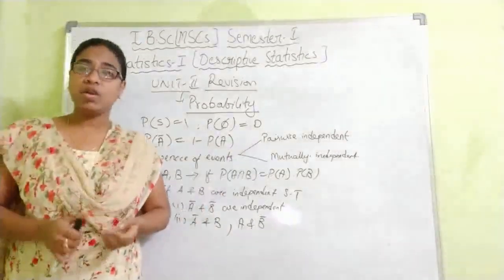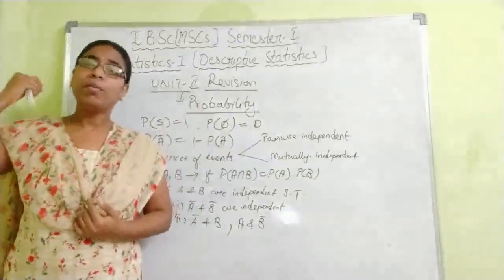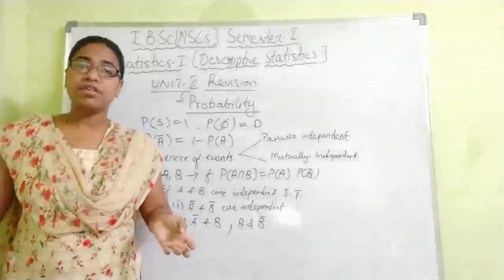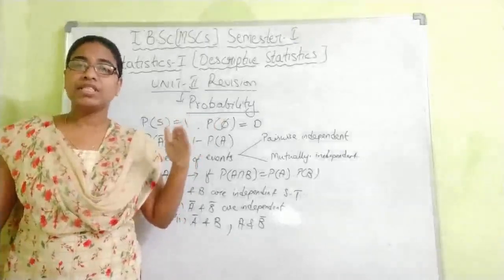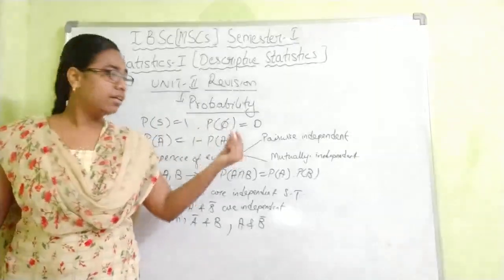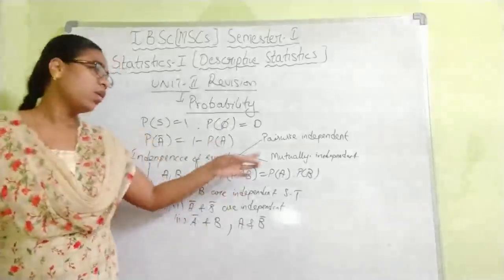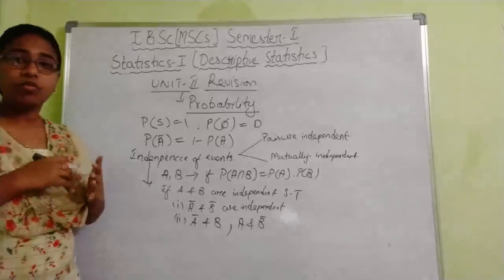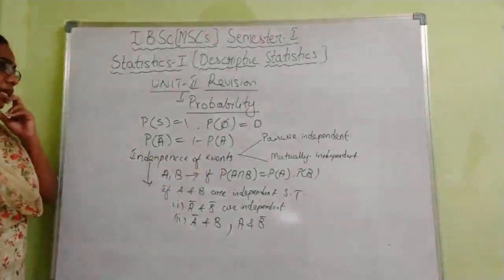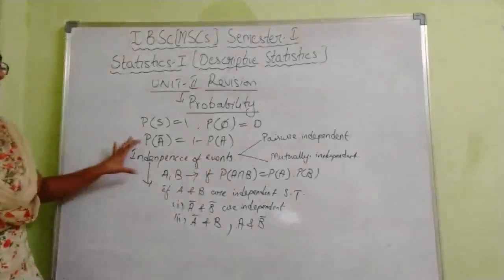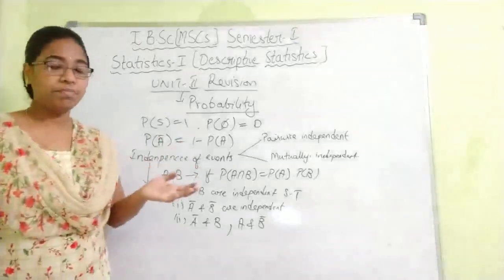Mutually independent means, starting from the pairs to all the combinations, they must be independent. So first if you say pairwise independent, all pairs should be independent. Next you consider 3, then 3 events should be independent. Next 4, like that up to n, all the combinations must be independent. So this is about the independence of attributes. So based on the independence of attributes, we will be having the multiplication theorem.